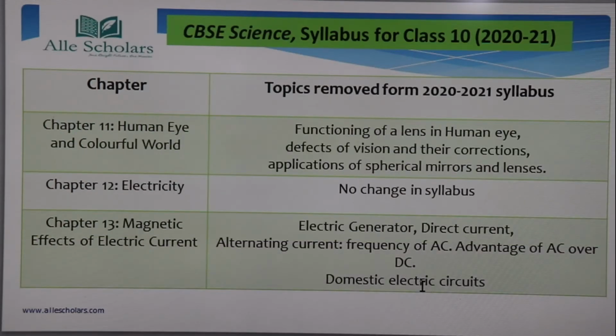So next, chapter 11, human eye and the colorful world. From this almost so many topics have been removed. So the functioning of the lenses in the human eye, defects of vision and their correction, the diseases that are caused because of defects in vision, that has been removed, and the application of spherical mirrors and lenses. Okay, so from this chapter these are the topics that have been removed.